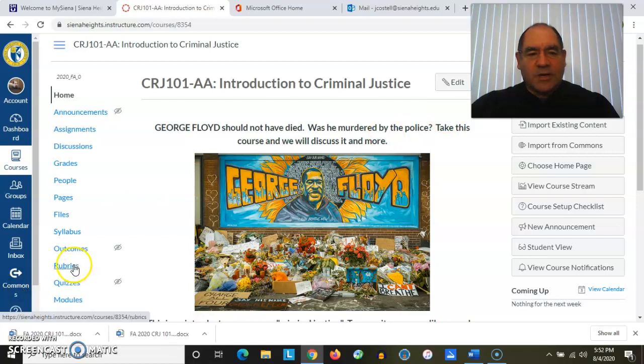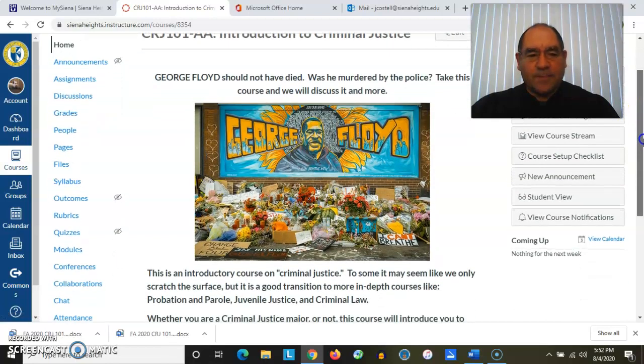You see this word here called rubrics. Rubrics are connected to the graded discussions. Right now I plan to have 3 different discussions throughout the semester, and they're each worth 100 points each, the equivalent of a test. The rubric, when you access it, will show you what you need to do to score the most points possible, up to 100 points. And I hope to show that in this video as well.